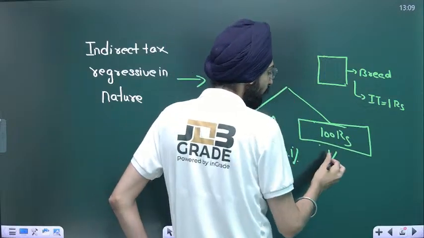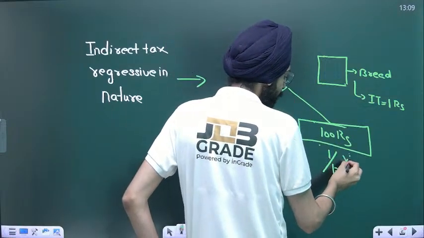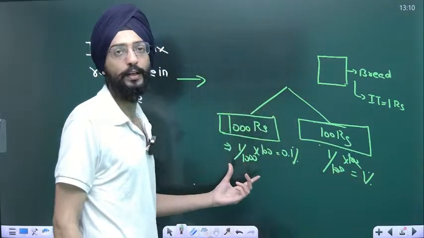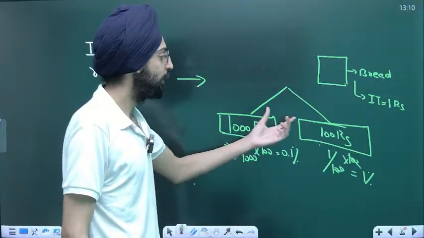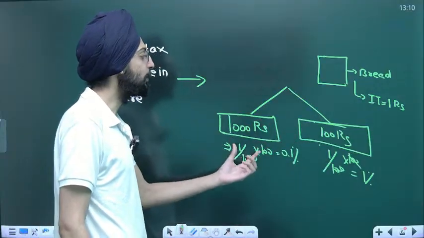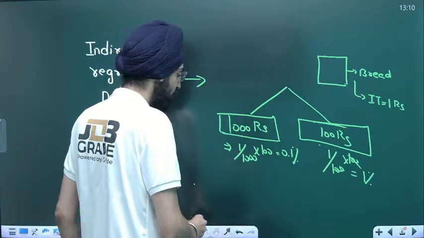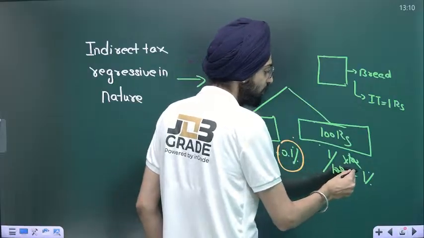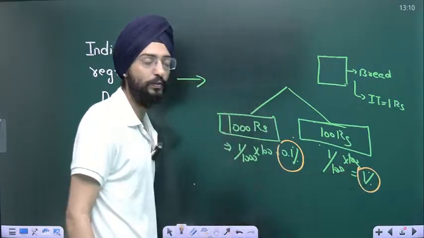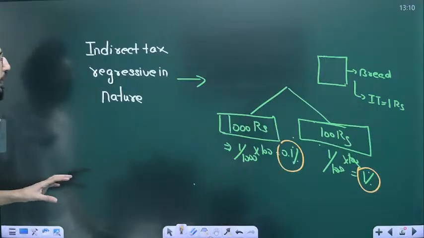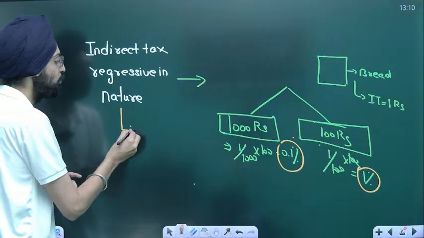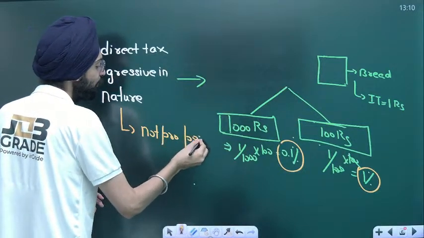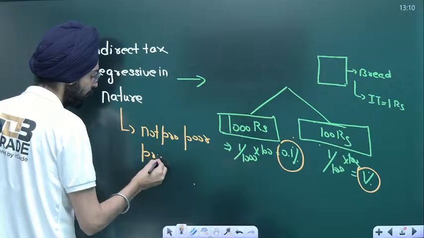You need to assume that 1 upon 100 into 100 is 1%. Now look at this thing. He's also paying 1 rupee as a tax, but as a percentage of his income, this person is paying only 0.1%, whereas the other person is paying 1% of his income on tax. That's why it's called regressive, because it's not pro poor. It's pro rich.